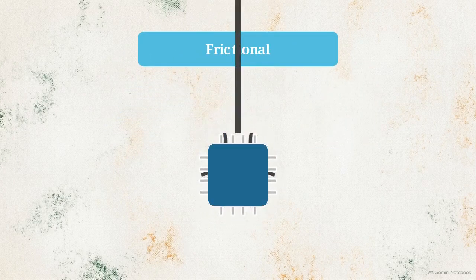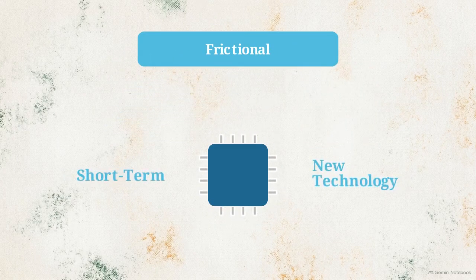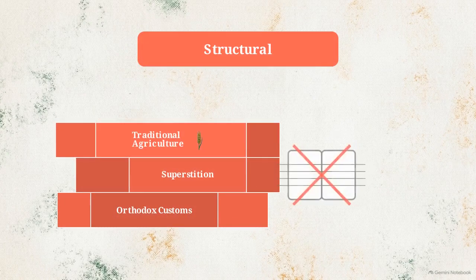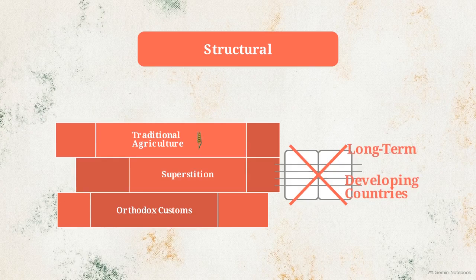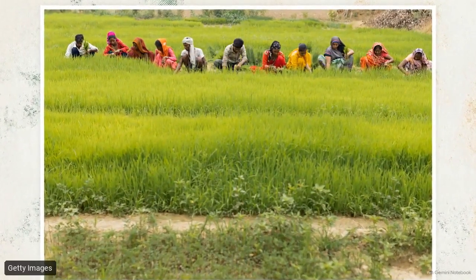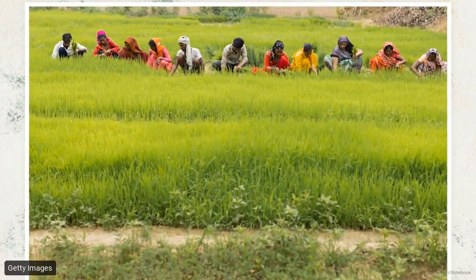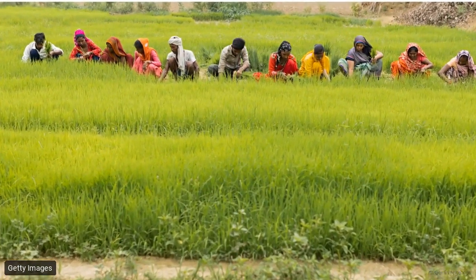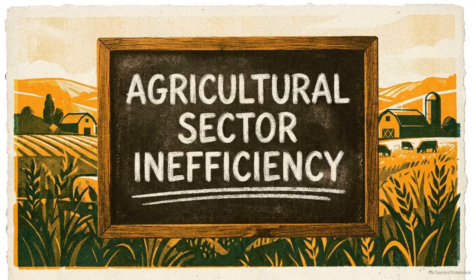Frictional unemployment is short-term, caused by the friction of introducing new technology. Structural unemployment is long-term, existing in developing countries due to rigid, backward social structures and illiteracy. Look closely at these farm workers. When more people are working a job than are actually required, they are visibly employed but practically unemployed. Which of the 6 types is this? This is disguised unemployment, and it is most common in the agriculture sector.